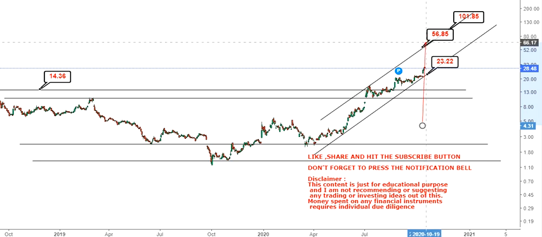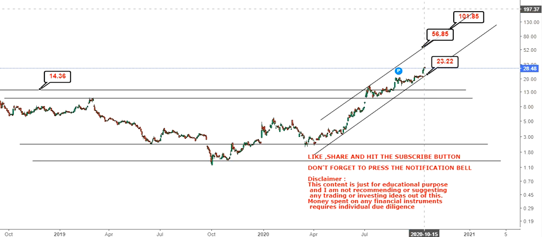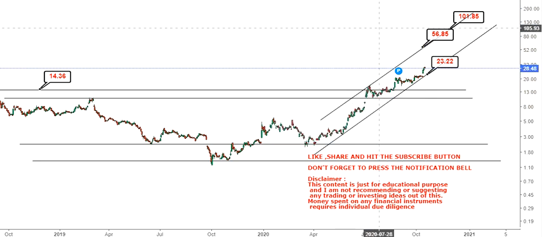The one thing which we are not considering right now is a situation like this, if the stock has an exceptional growth like this. So this is the stock which is looking up, and probably one could see a big target in the weeks and in the months to come.